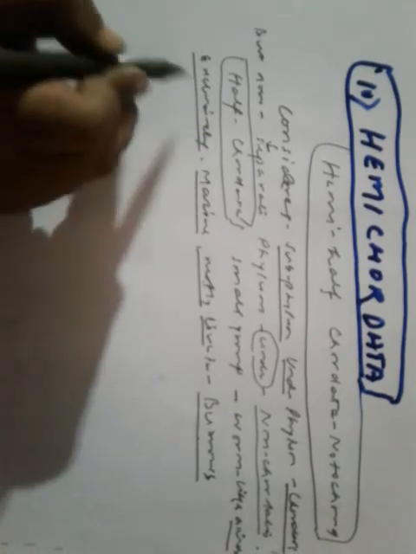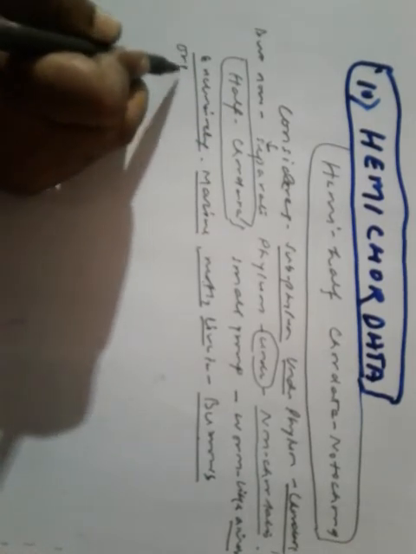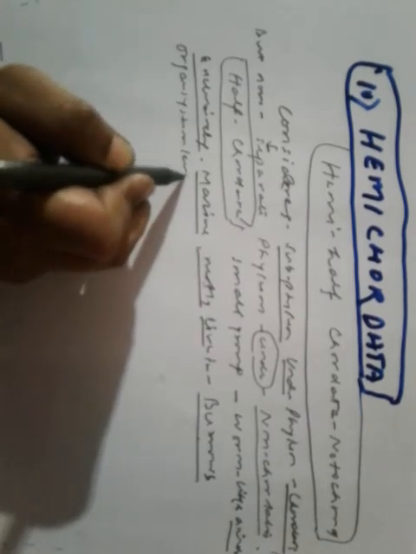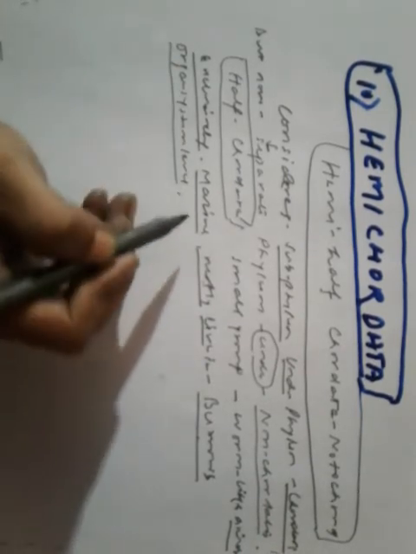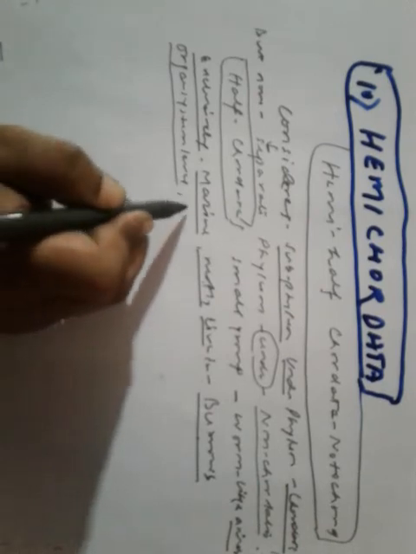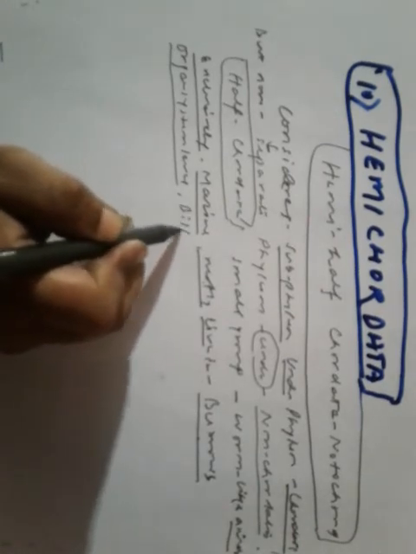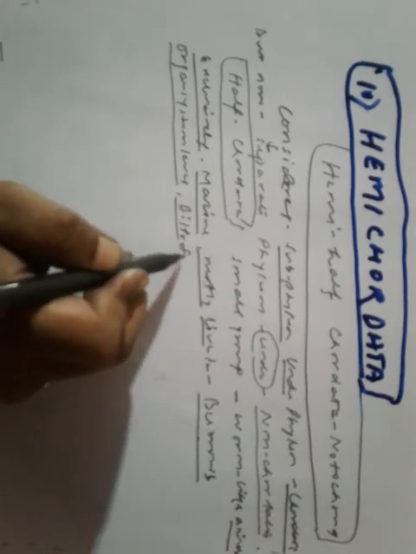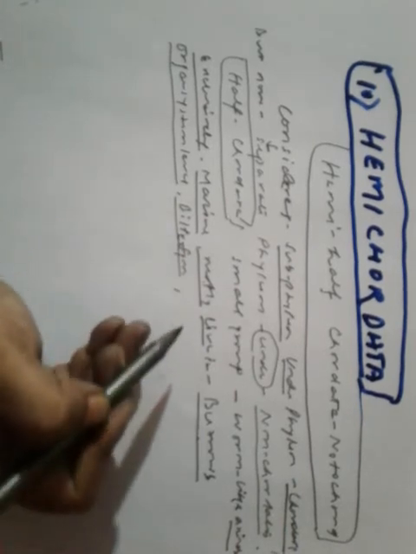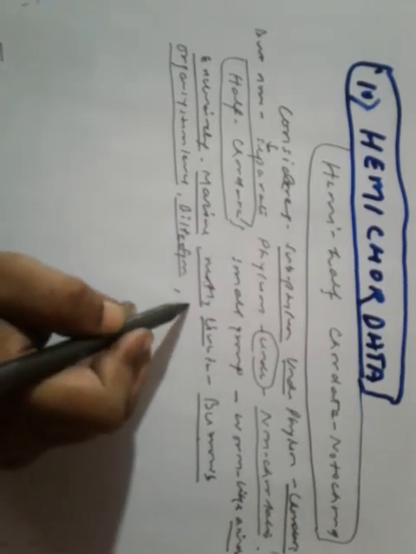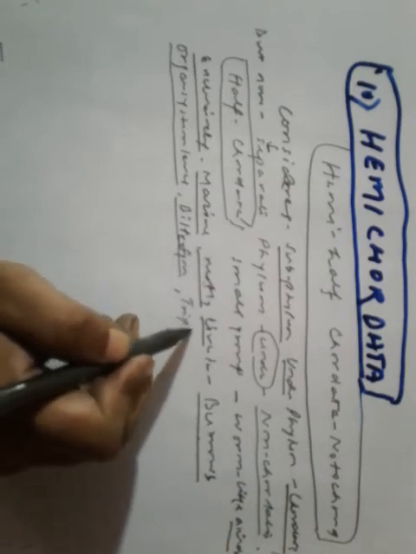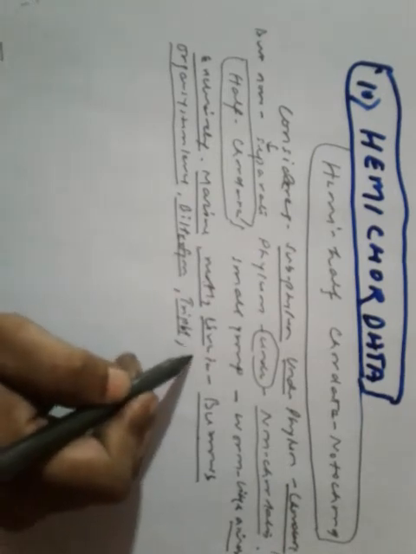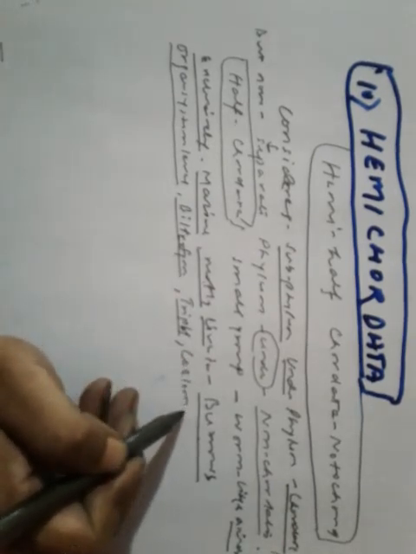What about body organization? What kind of body organization they have? They have organ system level of body organization. What kind of symmetry do we have? They are bilaterally symmetrical. Are they triploblastic or diploblastic? They are triploblastic. Coelomate or acoelomate? They are coelomate animals.